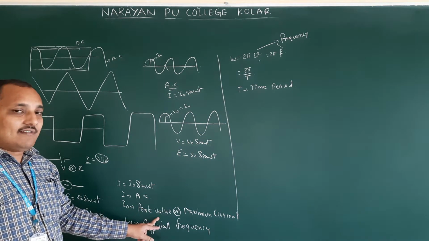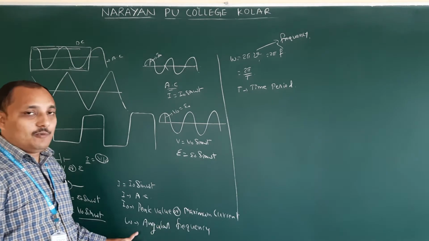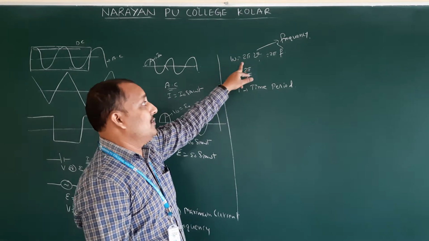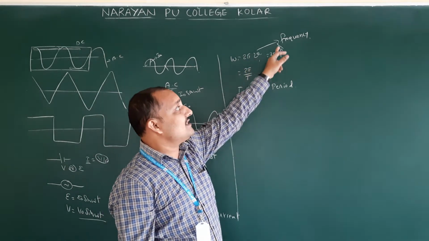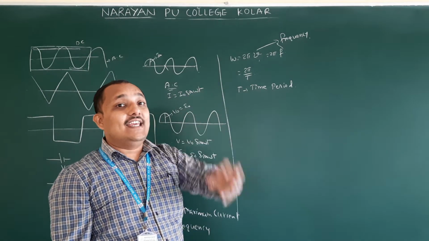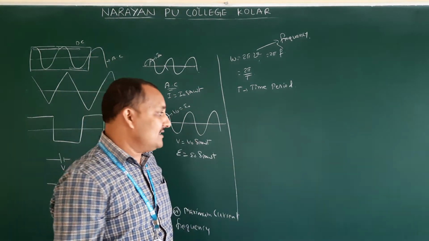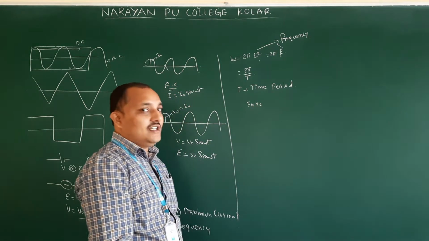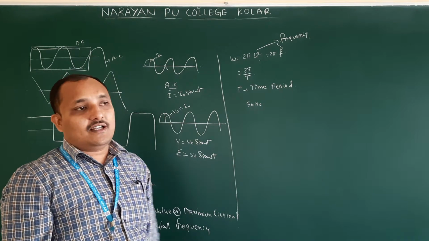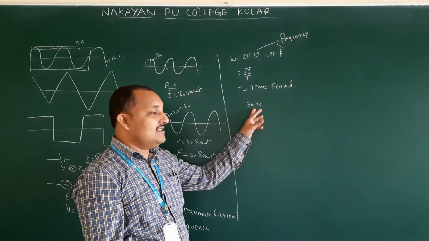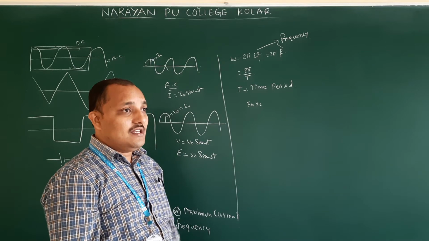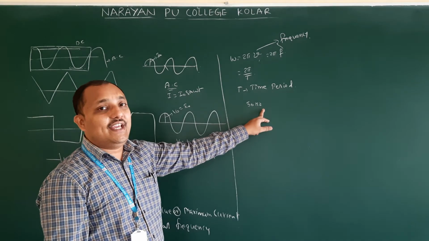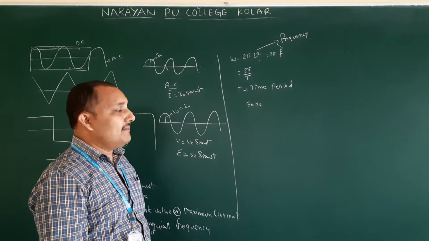I naught is the peak value. In this lesson we will call it peak value. Omega is angular frequency. The angular frequency equation is this one. In the first lesson you already came to know this, we use it so many times. Where mu or f is nothing but frequency, the frequency of AC. In India, if you buy any appliance, on it they will write that it is suitable for 50 Hz. On a cell phone charger also they will write 50 Hz, 220 volts. So our Indian alternating current frequency is 50 Hz. Okay, so you should remember this one also.